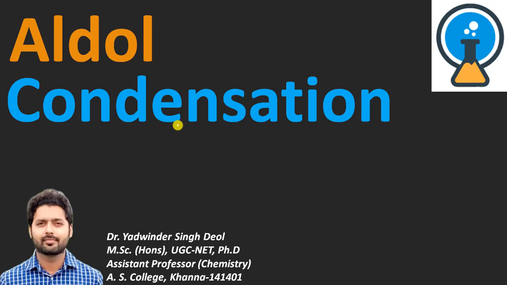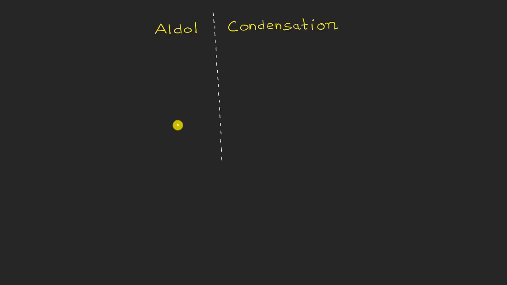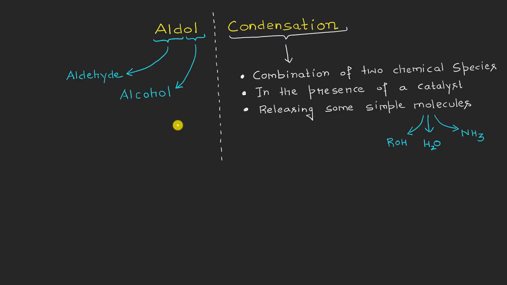The aldol condensation is a common organic name reaction as far as the aldehydes and ketone molecules are concerned. If we try to analyze the name aldol, we will see that it is actually made up of two different words. The first one comes from the ALD part, and that represents the aldehyde. On the other hand, the OL actually stands for alcohol. This means whatever this condensation reaction is, the final product molecule will be aldol, and that will be a combination of some aldehyde and an alcohol.